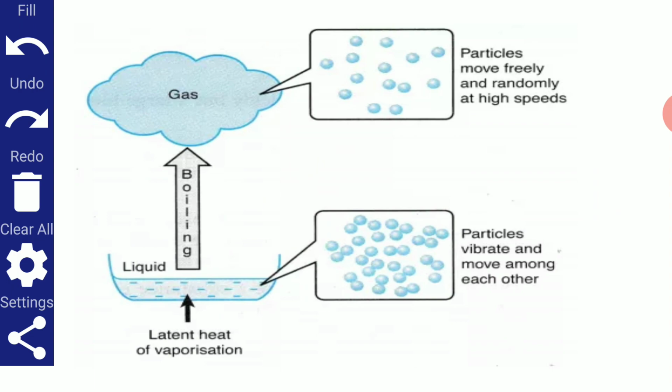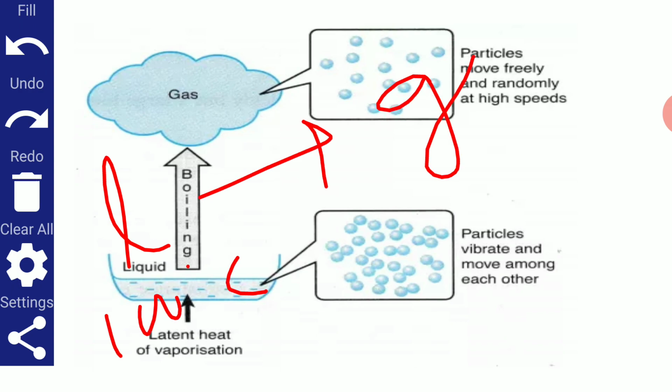And we know the temperature remains constant when matter changes state. Therefore, the liquid at 100 degrees Celsius converts to gas, that is steam, at the same temperature, 100 degrees Celsius, since the heat energy is involved in the change of state.